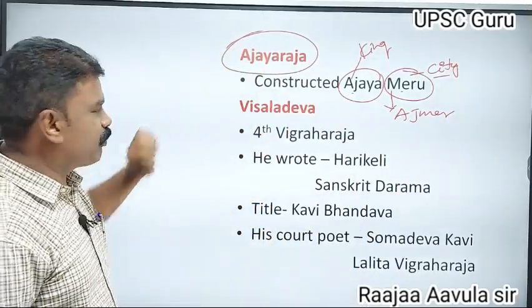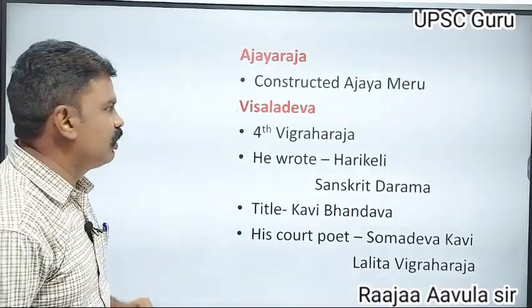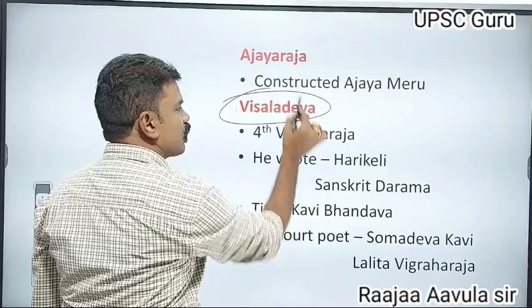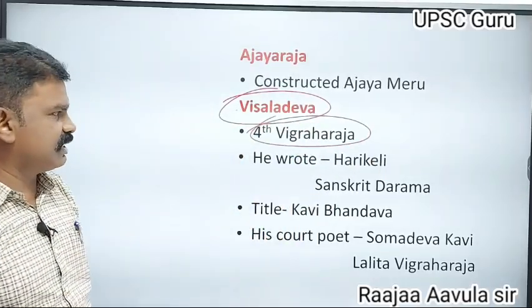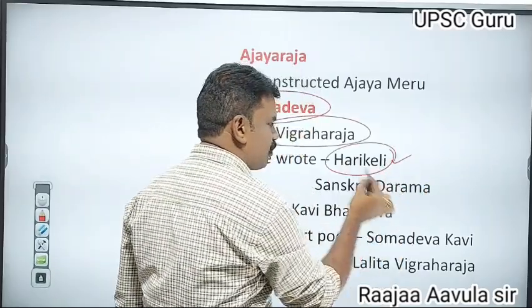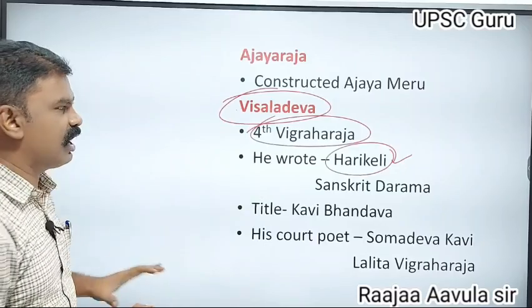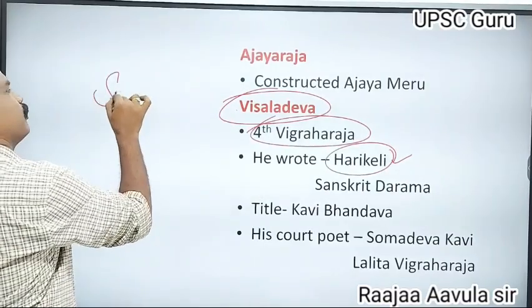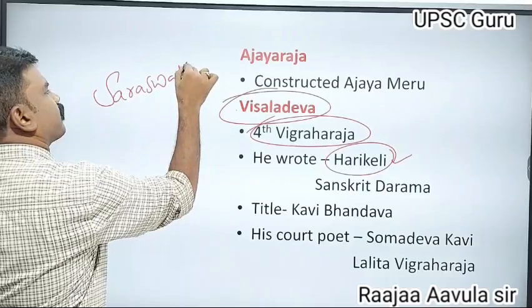After this, the next important ruler of this dynasty was Vishaladeva. He was also called the fourth Vigraha Raja. Vishaladeva wrote Harikeli, a Sanskrit drama. This Harikeli Sanskrit drama was written on the Saraswati temple.